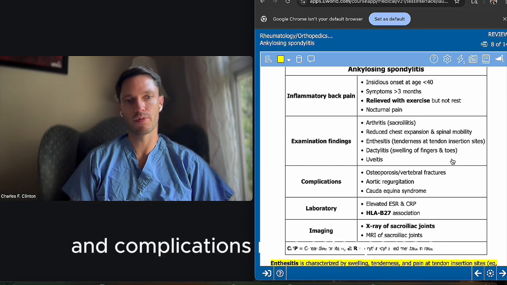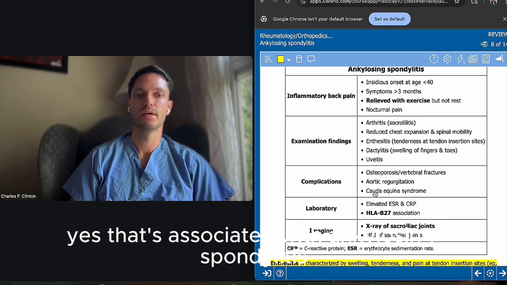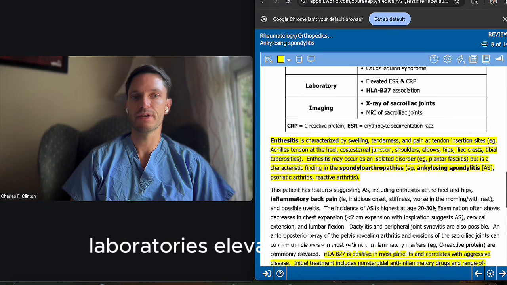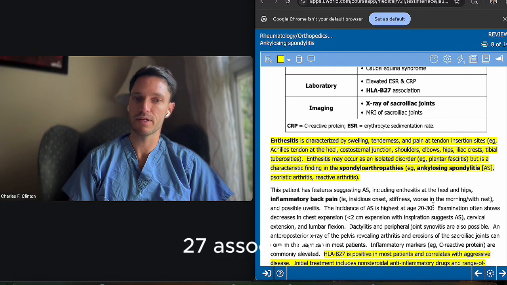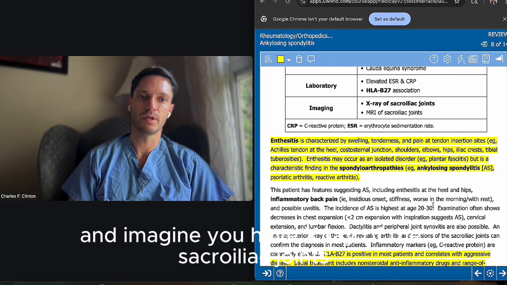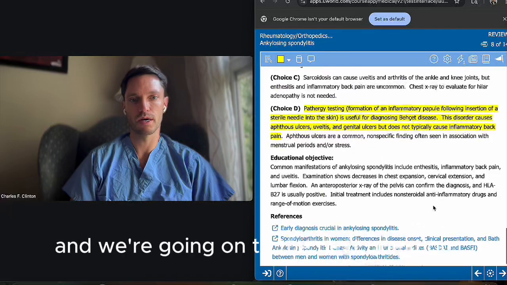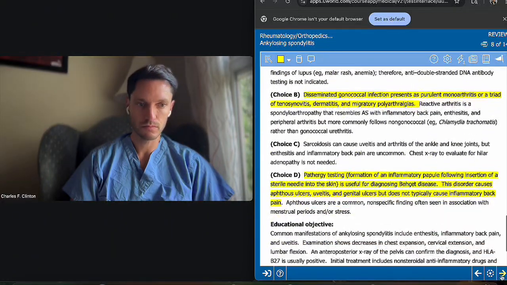And complications are osteoporosis, vertebral fractures, aortic regurgitation. Yes, that's associated with ankylosing spondylitis. Cauda equina syndrome. Laboratories show elevated ESR and CRP, the HLA-B27 association with all the seronegative spondyloarthropathies, and imaging, you have X-ray of the sacroiliac joints or MRI of the sacroiliacs. And we got all that information, and we're going on to the next question.